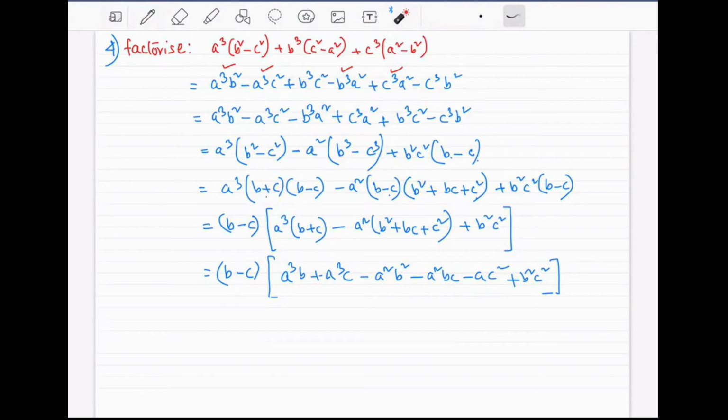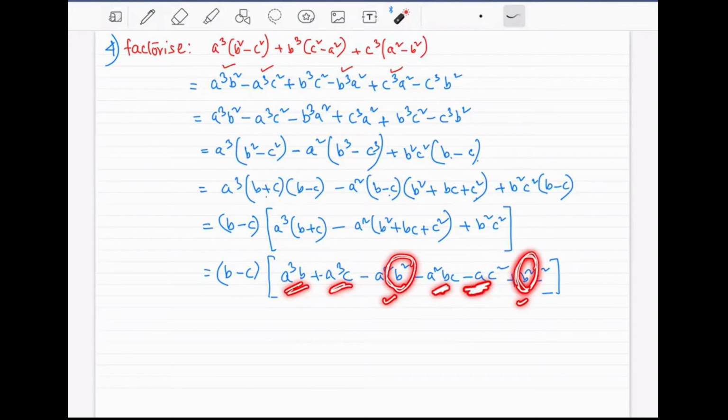Now, what we are going to do here is we have to write in descending orders of powers of b. Which term has the highest powers of b? Look, we have got a b square here. There is a b square here. We will write them together first. Which terms have b power 1? b power 1 is here. b power 1 is here. Then which term doesn't have b as a variable? This term and this term don't have any b in them.